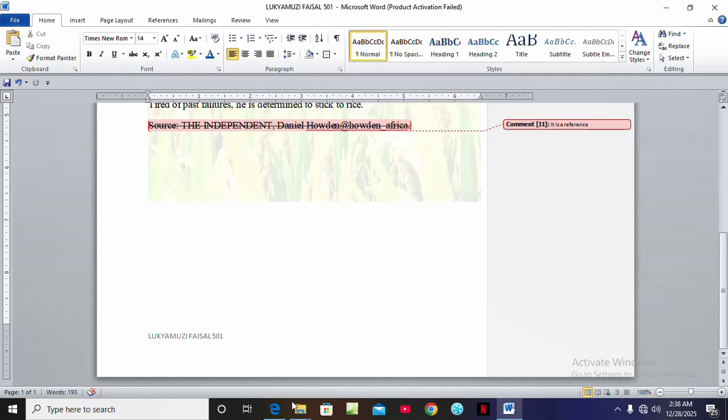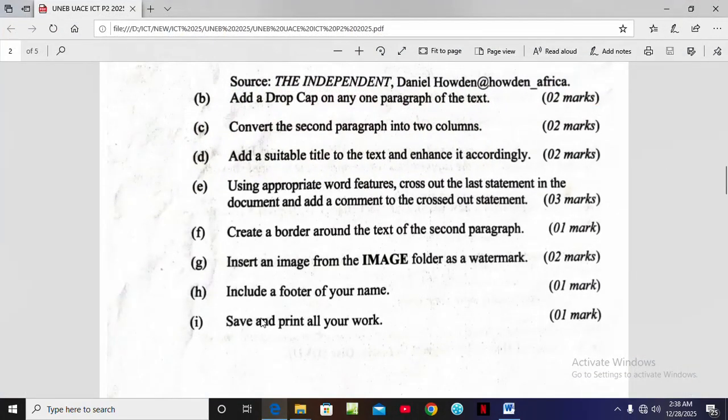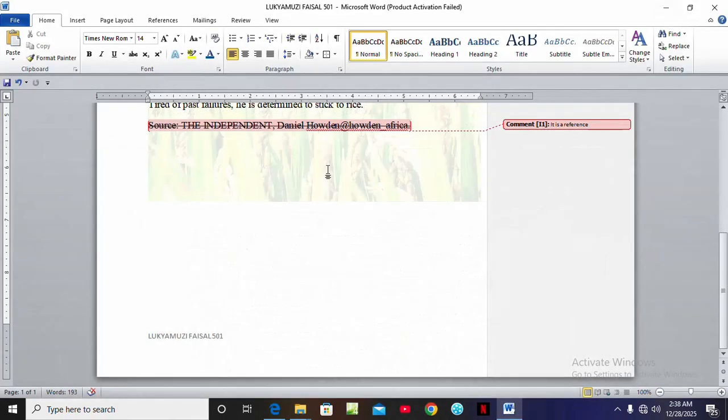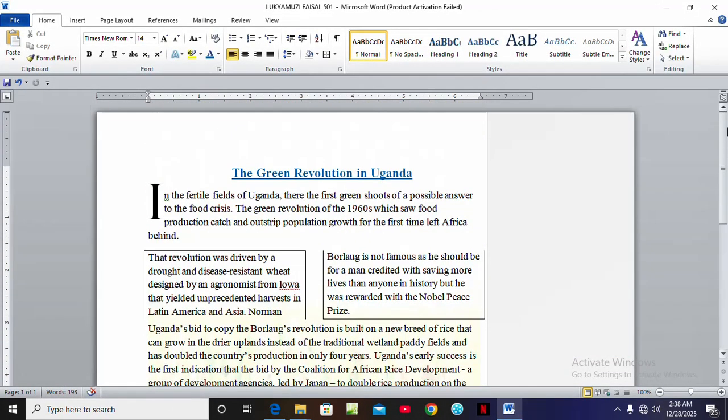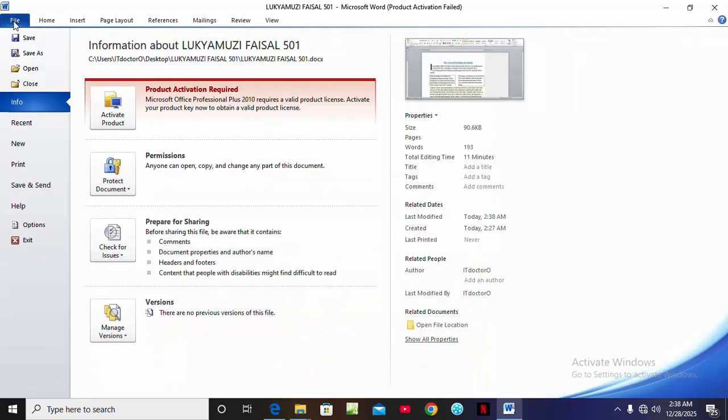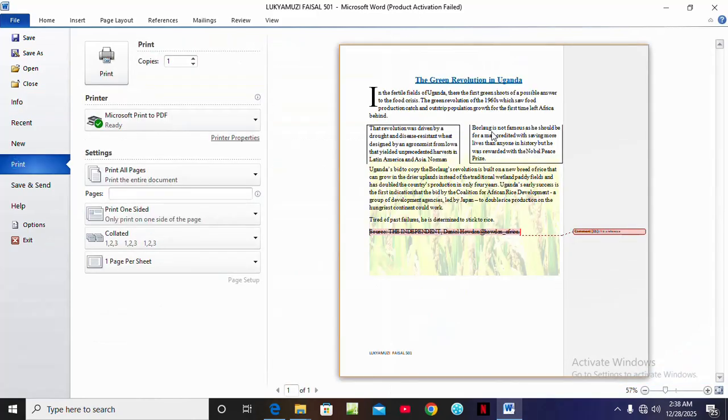So here it is. Lastly, save and print all your work. Here we're going to click the save button, Ctrl+S, or you can click the save button on the quick access toolbar. Then you come to file, that is if you want to print your work, and tap on print. This is how your work is going to look once it is printed out. So that is it. Let's meet in the next session, when we handle question number 2 of this very paper. Assalamu alaikum.